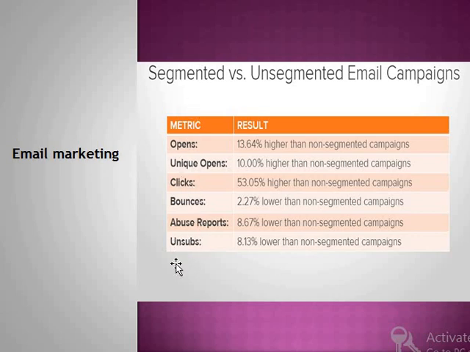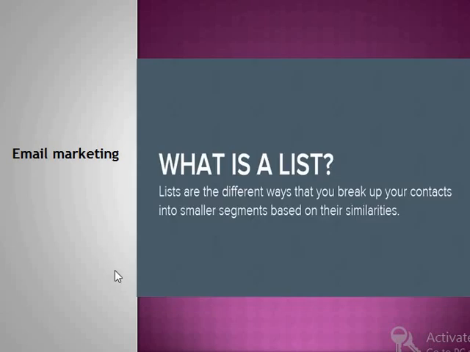Email metrics. Unsubscribe: it is compulsory to have an unsubscribe button on email campaigns. If you are receiving email from some sources and you don't want to receive it, you can click the unsubscribe button, and later you will not receive it. Similarly, abuse reports: many users opt for that even after unsubscription, or when they don't like to receive such emails. Bounces I explained. Clicks, we all know what they are. And what is a list?